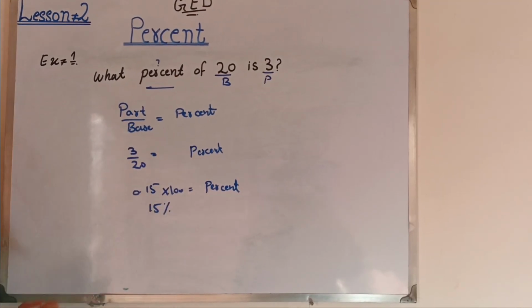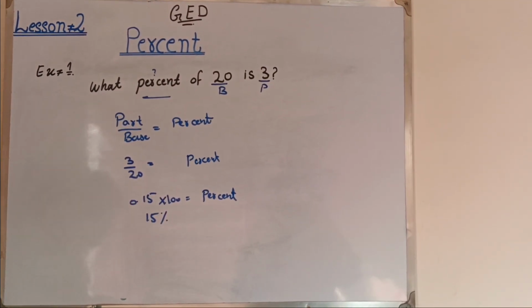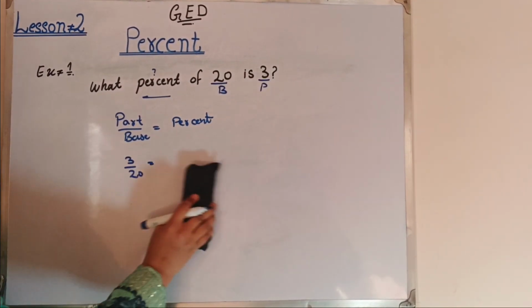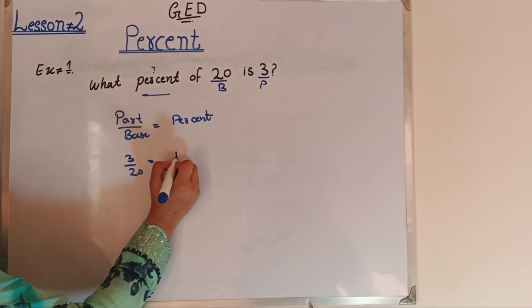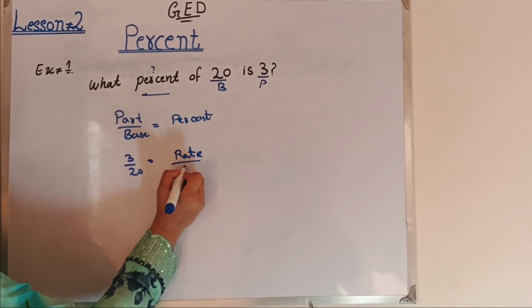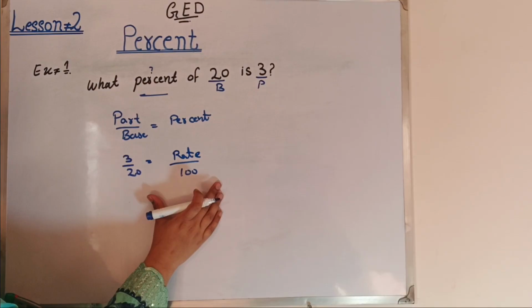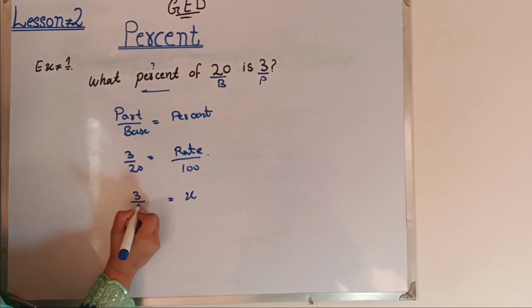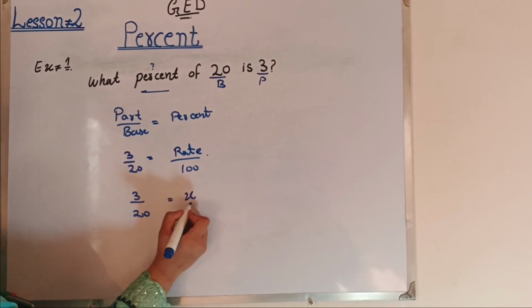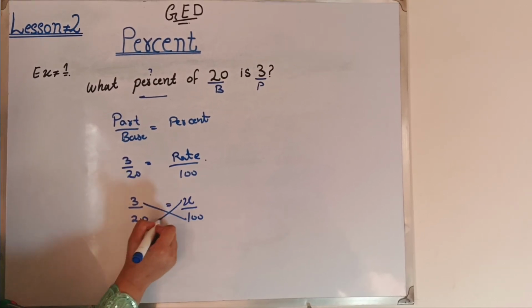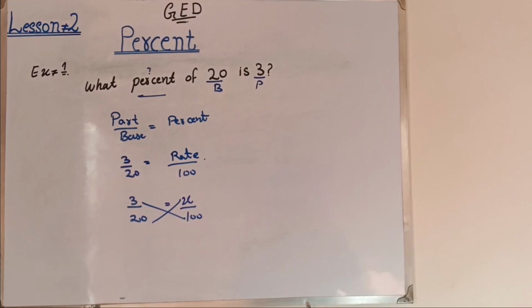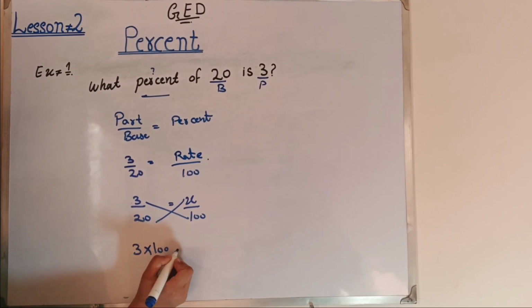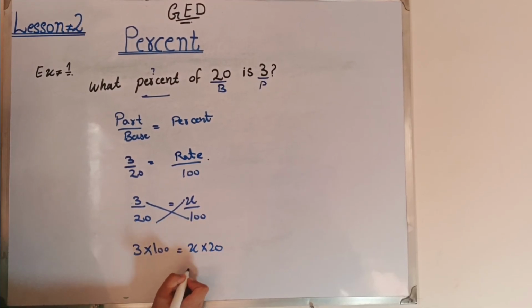Now we can also add another value, the fourth value, rate over 100. Percent, we can write as rate over 100. So we want to find the rate, we write x, 3 over 20 equals x over 100. We will cross multiply. By cross multiplying, we can find the missing values. 3 multiplied by 100, x multiplied by 20.